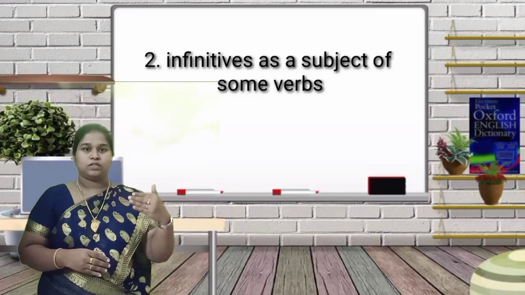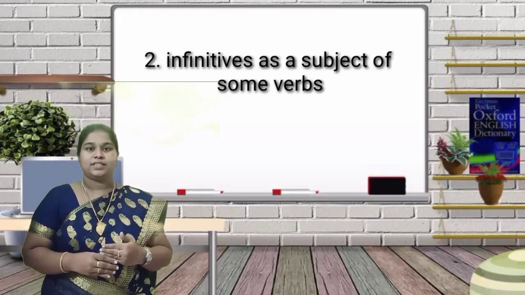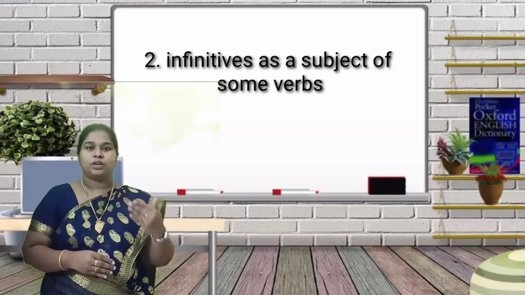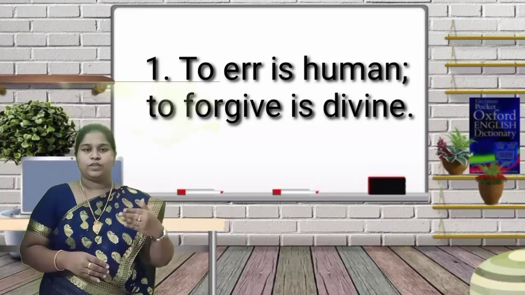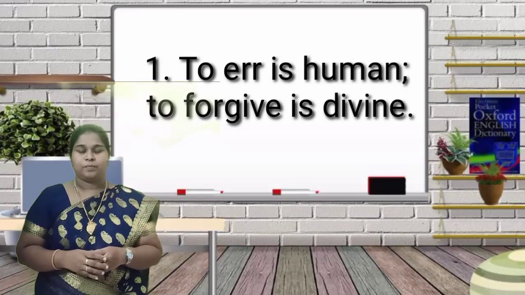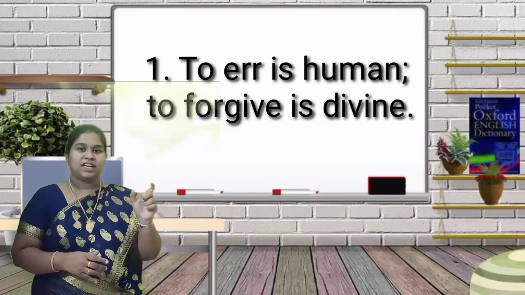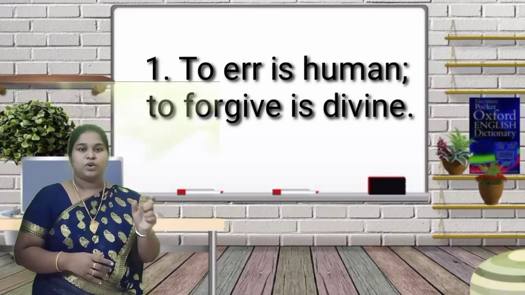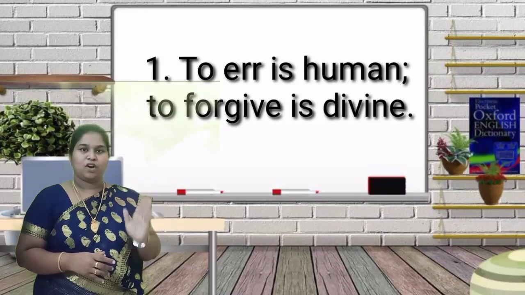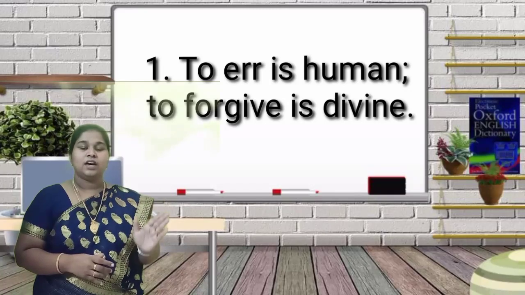Next one, it acts as a subject. First I spoke about the object, how it acted as an object. The second one, it acts as a subject. So, to err is human, to forgive is divine. Here it acts as a subject. To err is a word that acts as subject, because the form is not changed here. So it acts as a noun. Subject and object are both nouns. So first you have to be very clear that infinitive verbs act as a noun.